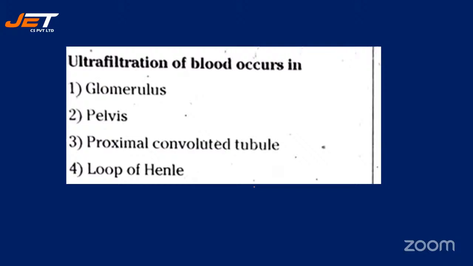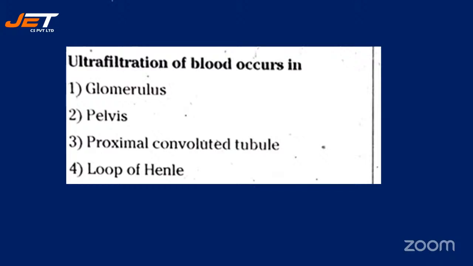Moving ahead, ultrafiltration of blood occurs in, and your options are number one, glomerulus, number two, pelvis, number three, proximal convoluted tubule, number four, loop of Henle.